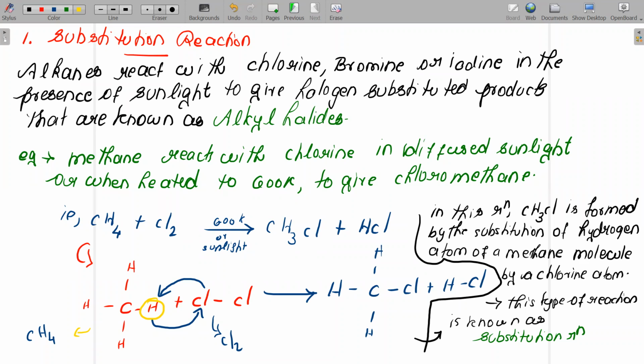Then what happened? One hydrogen atom of methane is substituted by one chlorine atom, and you got chloromethane. And this process we call substitution reaction. Hope everyone understood this.